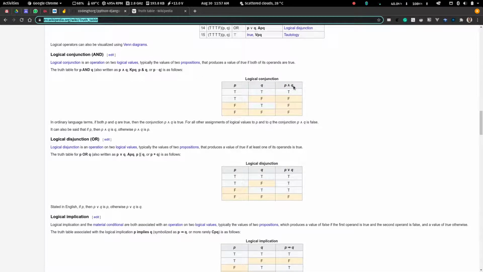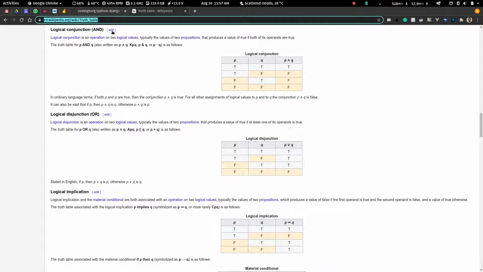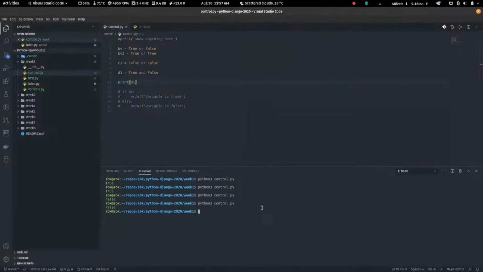This caret sign is and. If it's true and true, it's true. True and false is false. If you're not familiar with these things, you can just come and look here. This is the place you're looking for. And then or: true or true is true, true or false is true, false or true is true, and false or false is false.